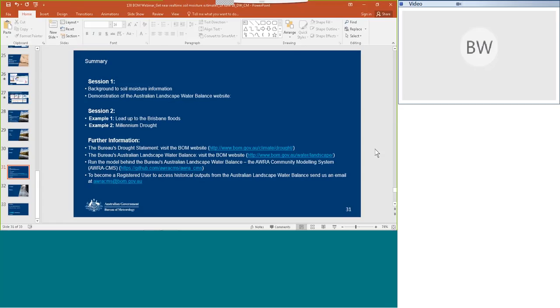We released the Aura community modelling system because we're really excited about other people having a bit of a play with the model and making their own changes and seeing if they can also improve the way the model works, by changing the way that physical processes are described, changing the scaling, the fine scaling. So you're most welcome to do this yourself if you like. You can go to GitHub there, grab the model, and run it on your own computers at your own institution or your own workplace.